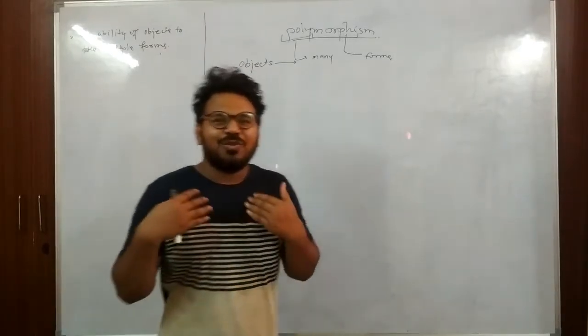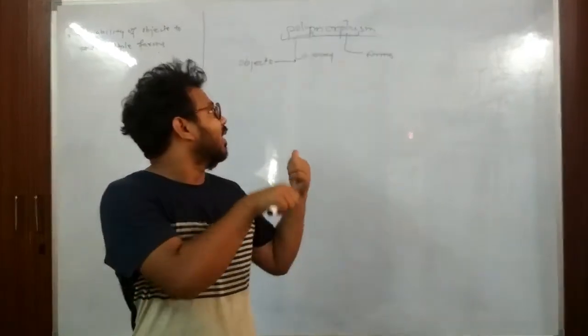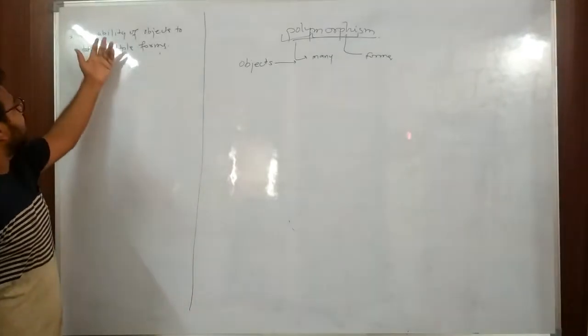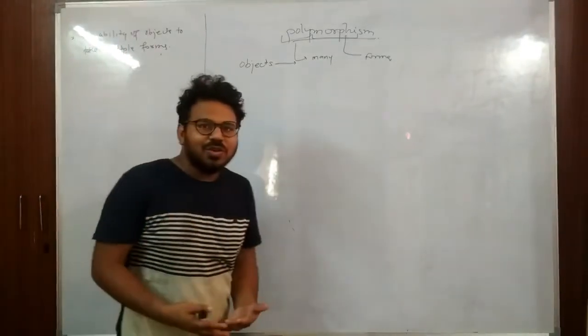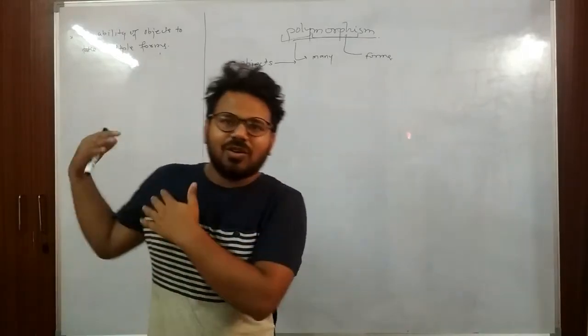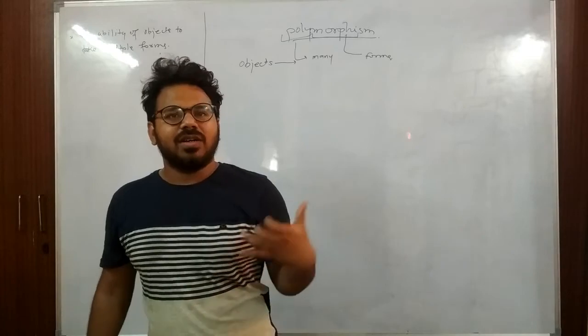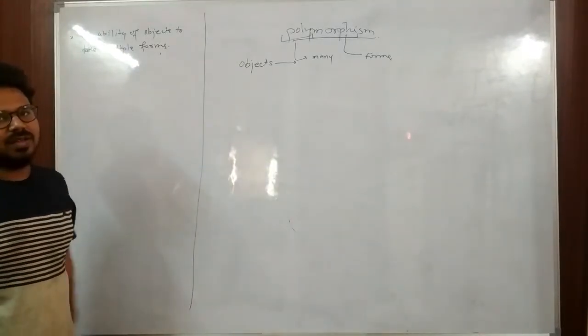This is very similar to our concept in Java, polymorphism. I have already told you that it is the ability of objects to take multiple forms. So in this video, what is our object? Our object is the character, Jim Carrey. So he can take multiple forms. The same concept lies here.